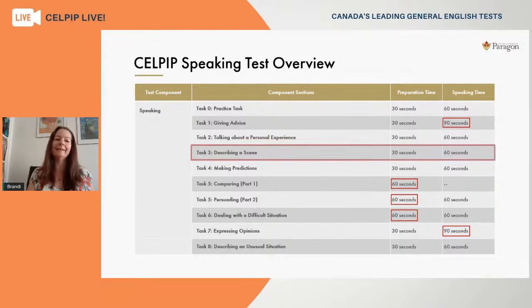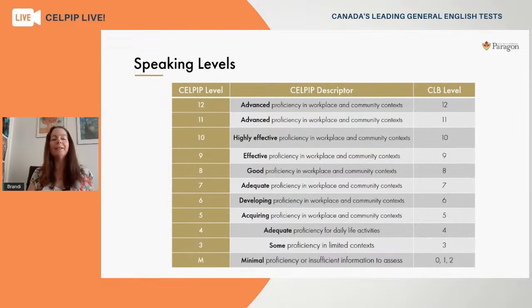So for today's practice, we're going to target task 3 here, describing a scene. In this one, you'll have 30 seconds to think and a full minute in which to speak. Now let's quickly have a look at the scoring chart. Before you practice at home, it's really important to understand where the scores are coming from.